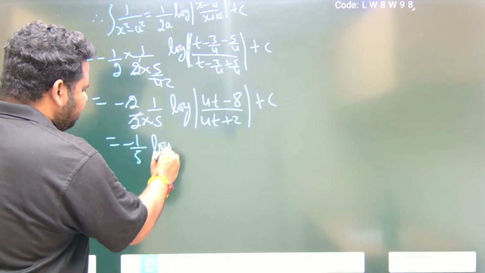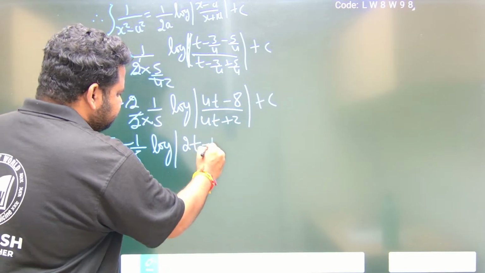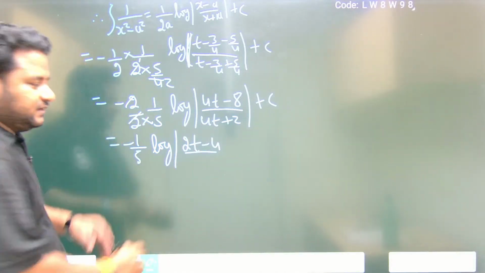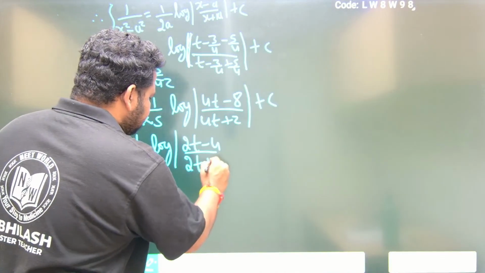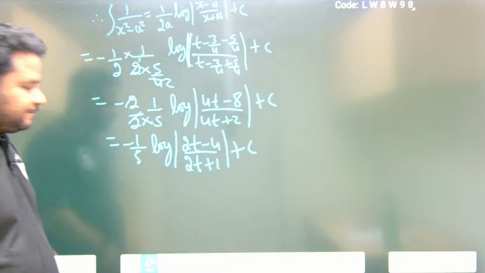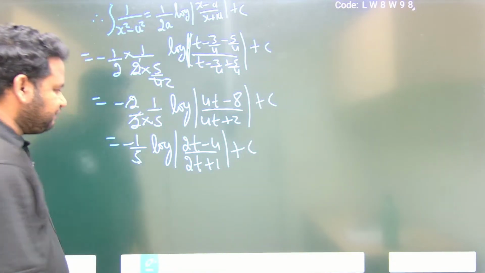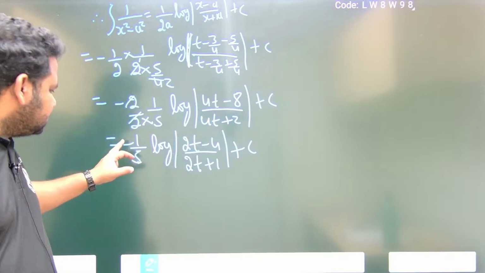Okay, into log of what is this: 2t minus 4 divided by, I am taking 2 common here, this will be 2t plus 1, plus c. Okay, this is what we got, minus 1 by 5. Now here a further modification I can do: this minus sign I can eliminate.